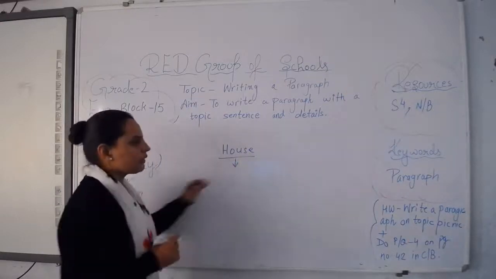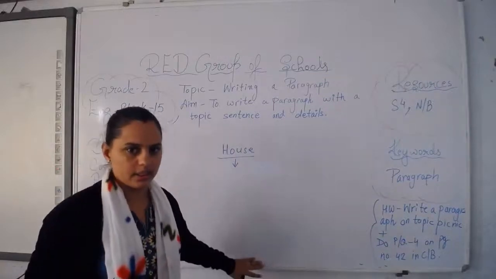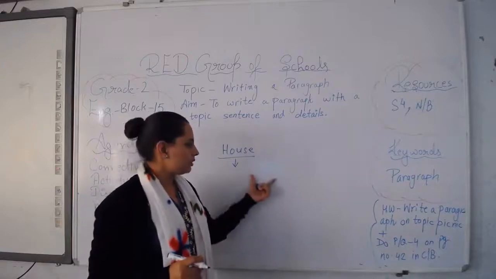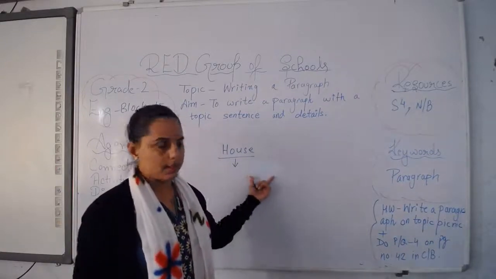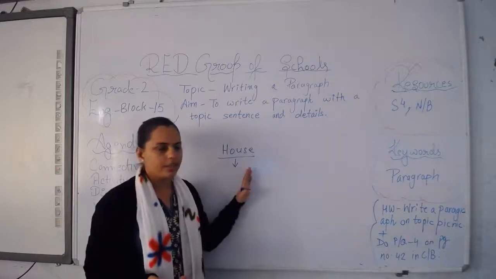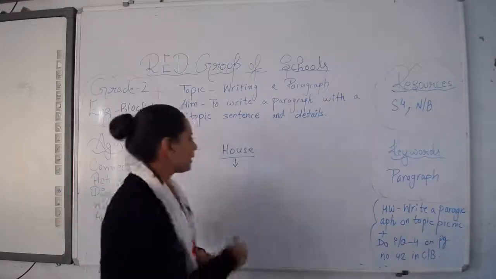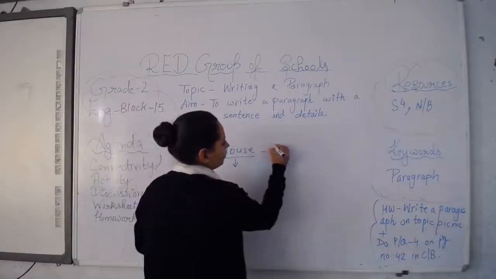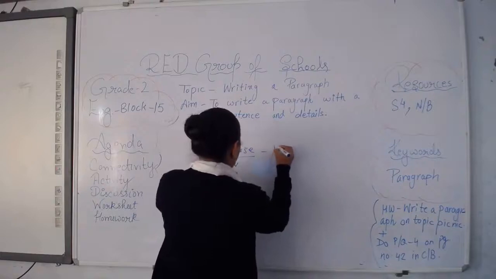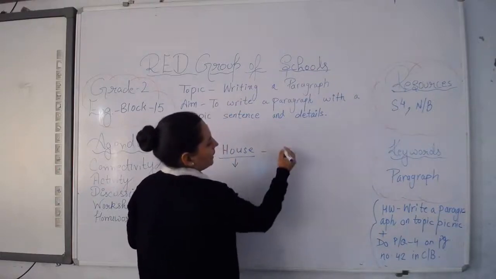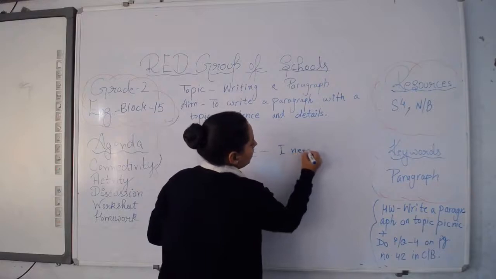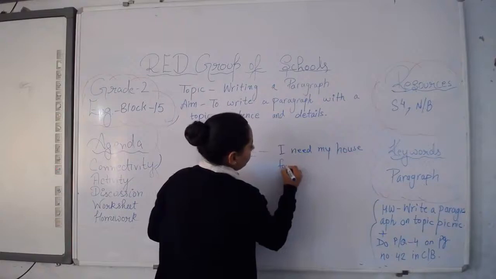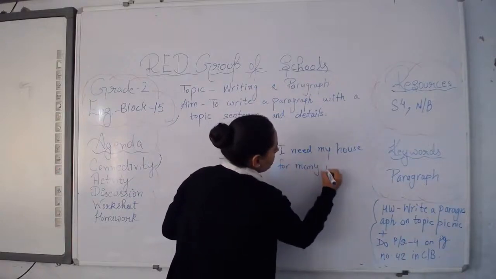So like that, when we write a paragraph about a house, we write some sentences in sequence and at the end we write a closing sentence. And in the paragraph we will also include a topic sentence. So now, what will be the topic sentence for house? The topic sentence will be, I need my house for many reasons.